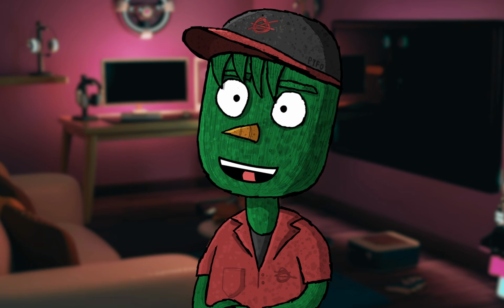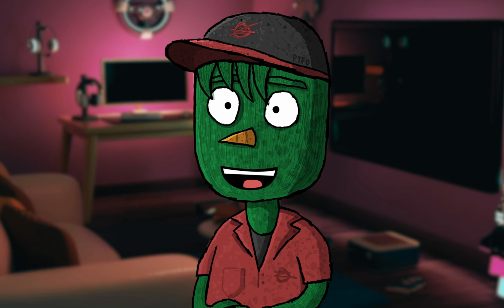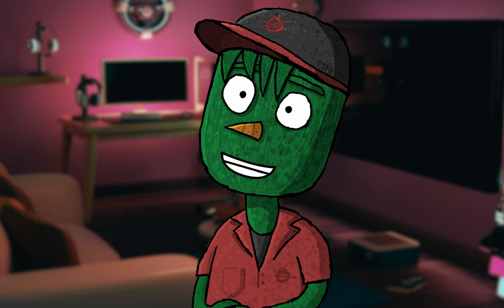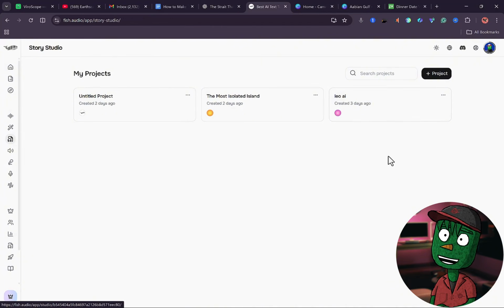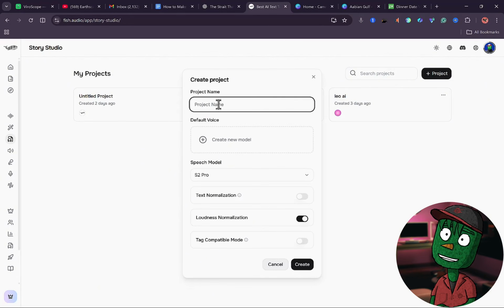All right, so now that you've learned how to clone your own voice, the next thing you need to do is to generate your voiceover. To do that, we are going to be using Story Studio here instead of using text-to-speech to make it easier for you guys, and I really enjoy generating my voiceover in Story Studio.